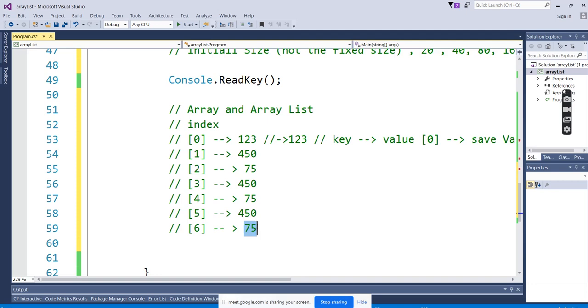We'll go for the array and array list here. We come to the conclusion that we go for the array and array list concepts when we are not bothered about the indexes. What does that mean? When we are not bothered about the key values. I want the values, these values I want.